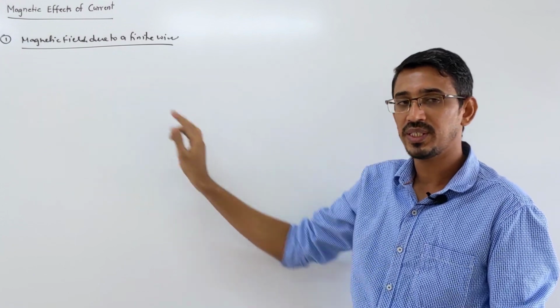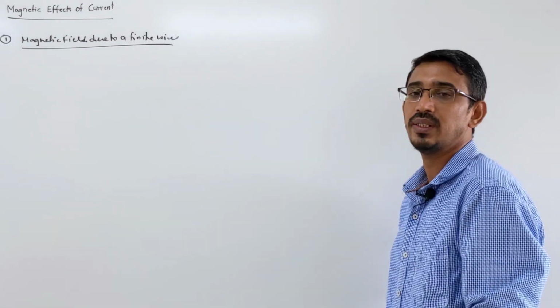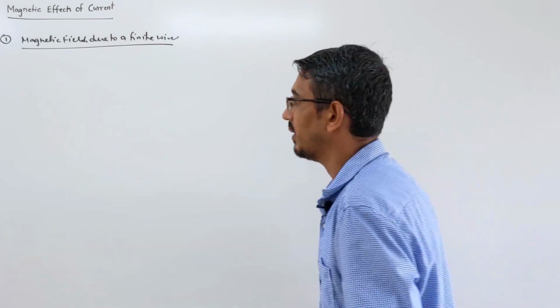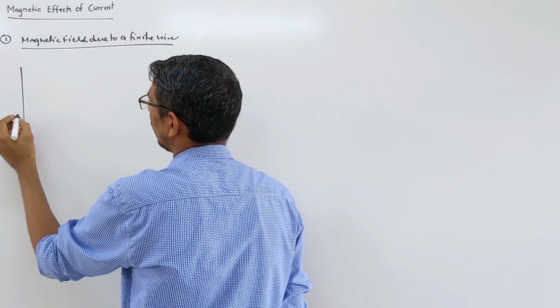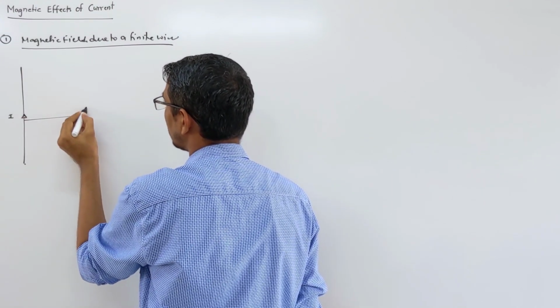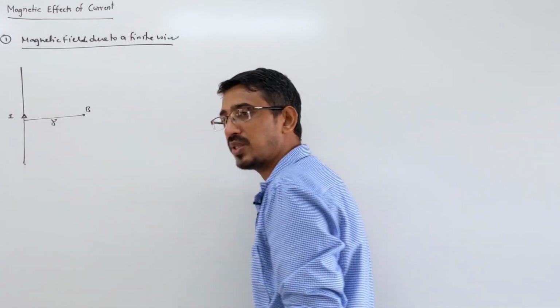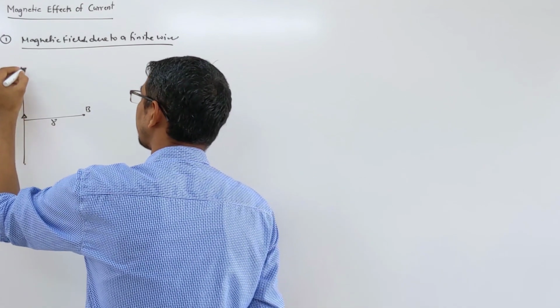I will discuss all this with you. So first we are talking about the magnetic field due to a finite wire. Some limited length of the wire is given, and we want to find the magnetic field due to that wire. So this is a wire of some length, with some current I flowing. We want to find the magnetic field at this point, at a distance of r from this wire. We are not doing derivations here because it is not important.